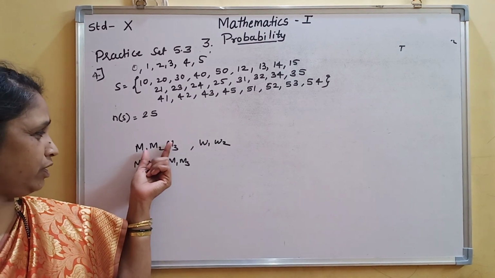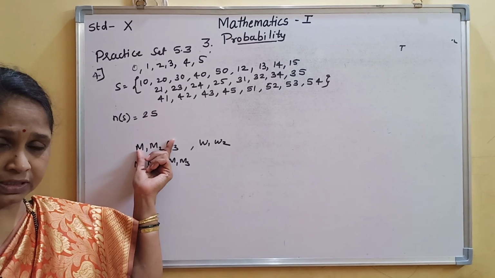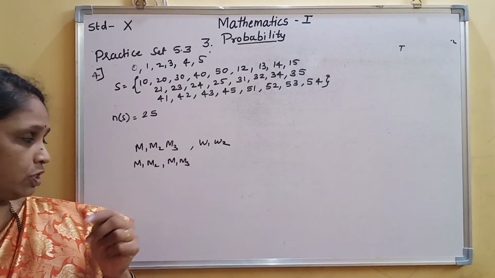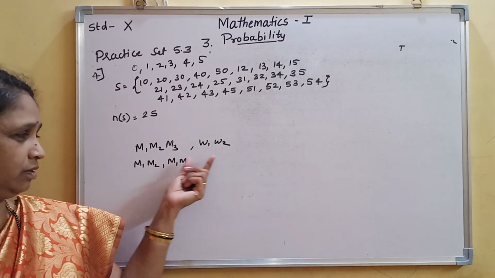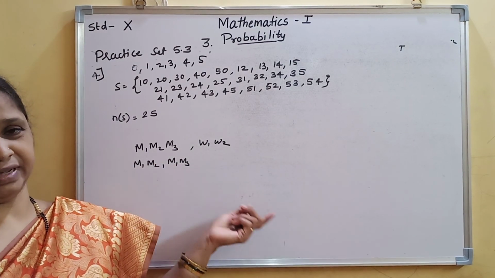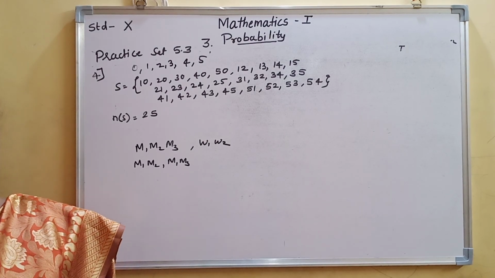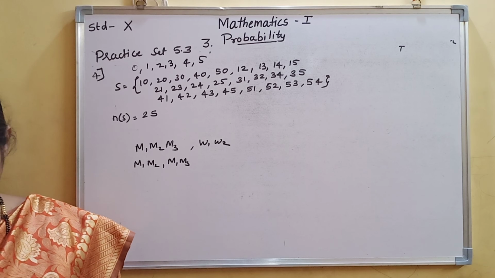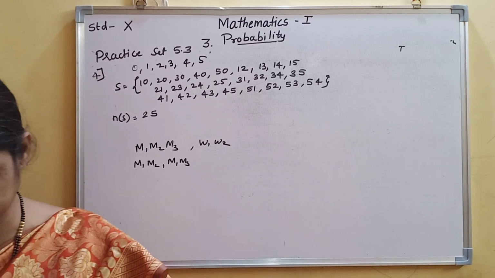So a committee of 2 people you have to form. There are 3 men, M1, M2, M3, and 2 women. First, 2 men will come, all men. Then 1 man and 1 woman, like this. And then both women, like this you will take. Then for further conditions you have to take 3 events.